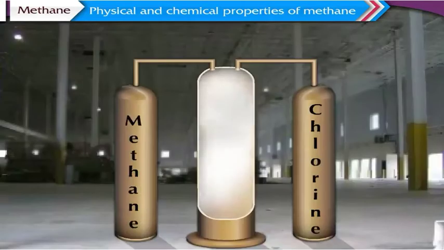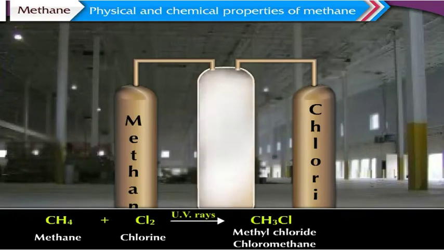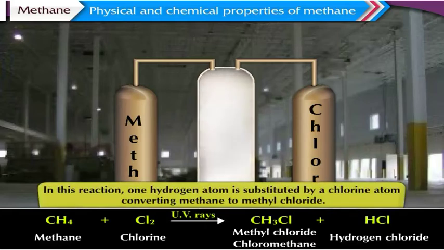2. Chlorination reaction. Methane reacts with chlorine at a temperature of 250 degrees Celsius to 400 degrees Celsius in the presence of ultraviolet light to give methyl chloride or chloromethane and hydrogen chloride. In this reaction, one hydrogen atom is substituted by a chlorine atom, converting methane into methyl chloride.